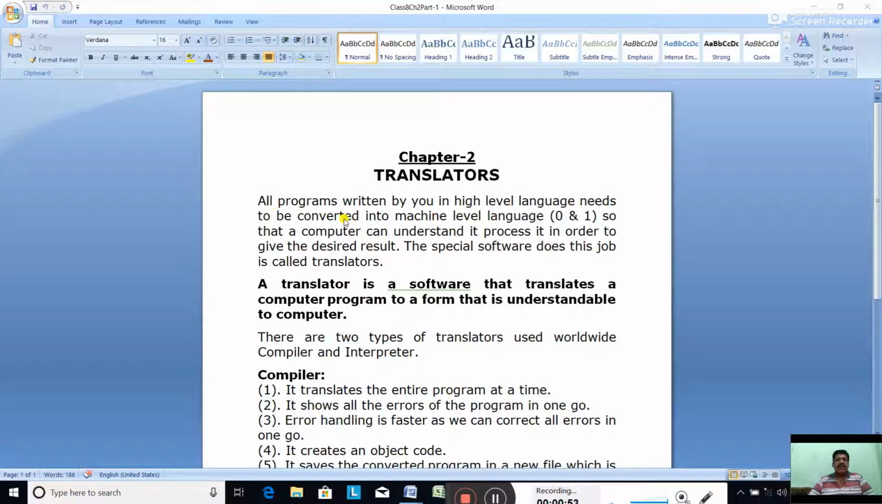So all programs written by us in high level language need to be converted into machine level language, that is 0 and 1. A program written in machine level language using 0 and 1, so that a computer can understand it and process it in order to give the desired result. The special software which does this job is called the translator.